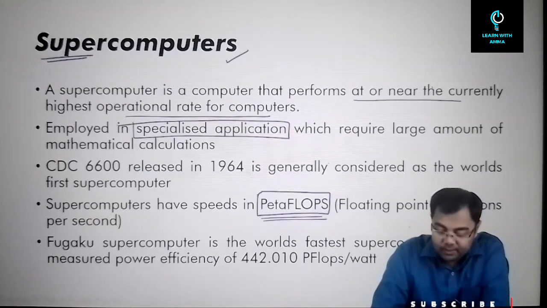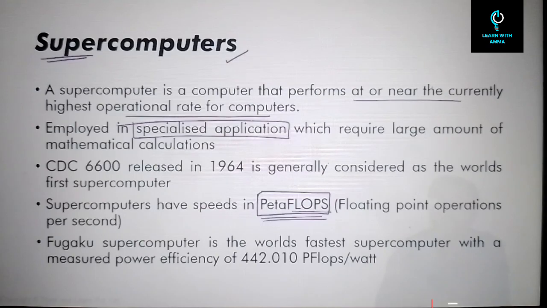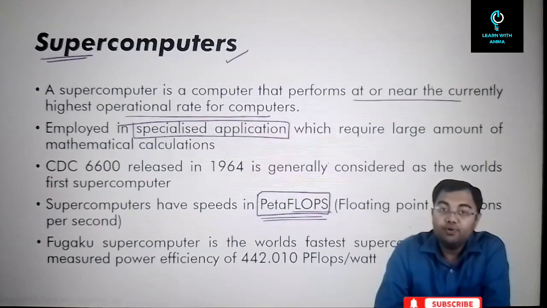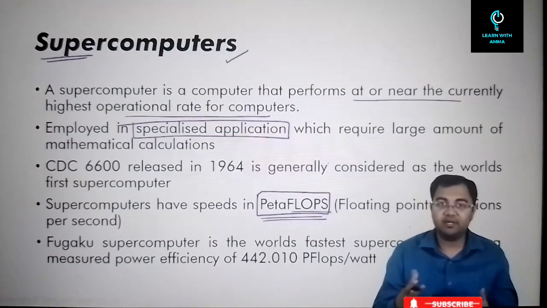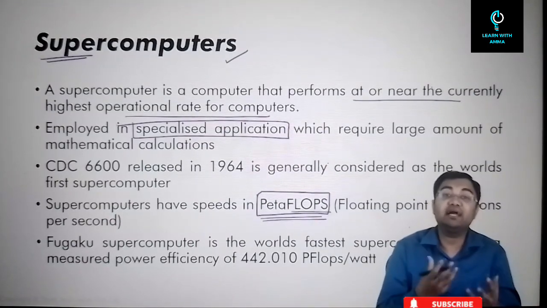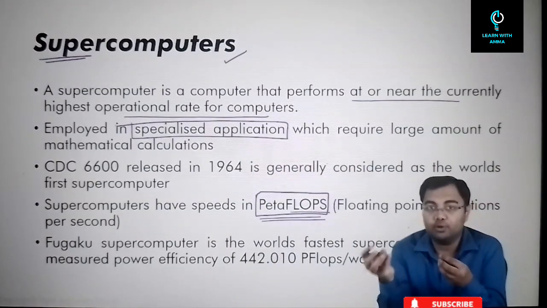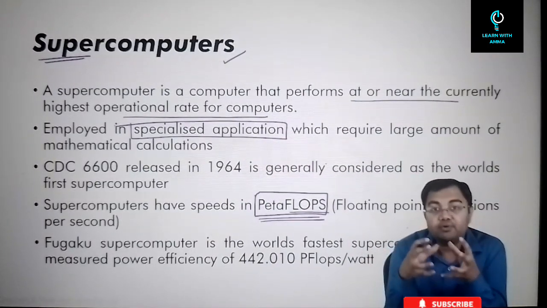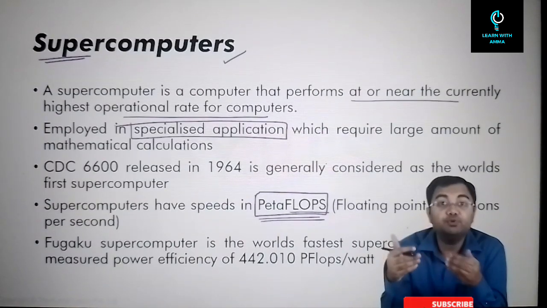What is the meaning of petaflops? Flops basically stands for floating point operations per second. Now, floating point operations per second is the amount of calculations that can be done, the amount of arithmetic calculations that a system can do. Those are called floating point operations. Alright. So the amount of floating point operations that can be done in a second is how we compute the speeds of a computing system.